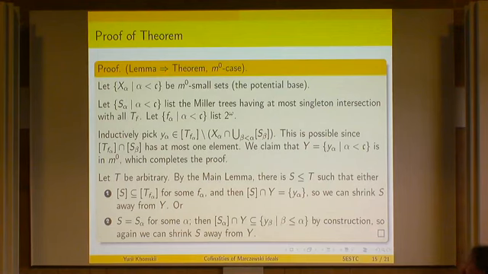Okay, and why is this enough? Let's see why this is enough. So we're in this situation, and what do we want to prove? We want to prove that this implies that the cofinality of M0 is above the continuum. So again, we start with some collection of small sets, the potential base. We list S alpha, all the trees which are outside, essentially, except for a singleton.